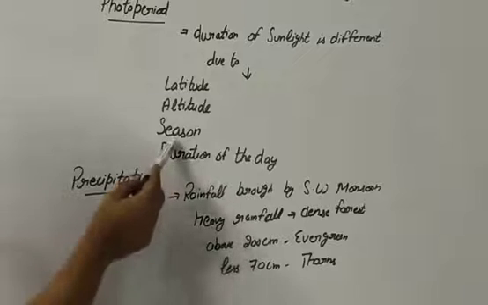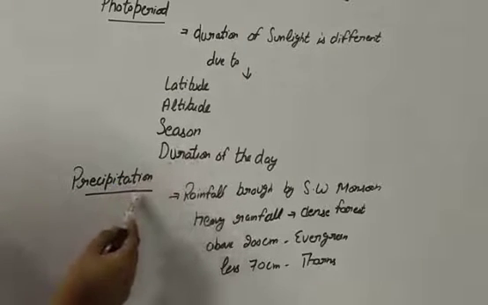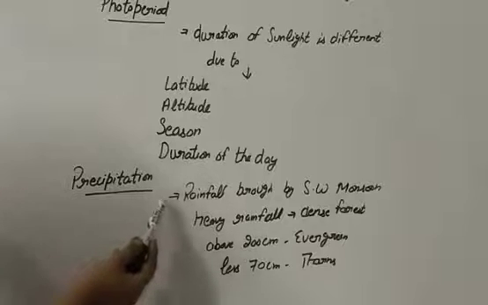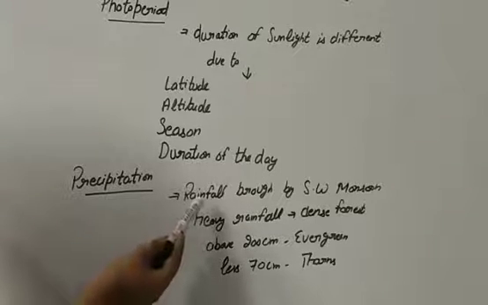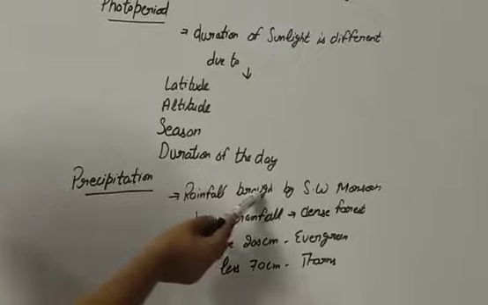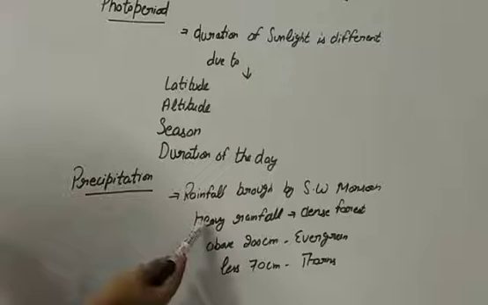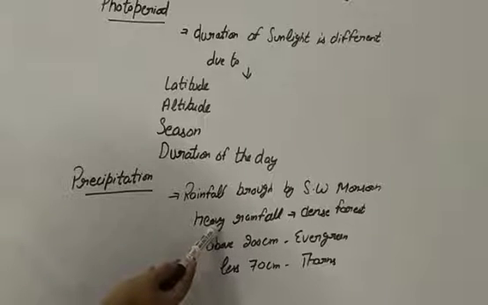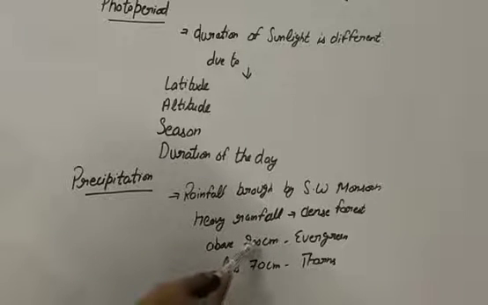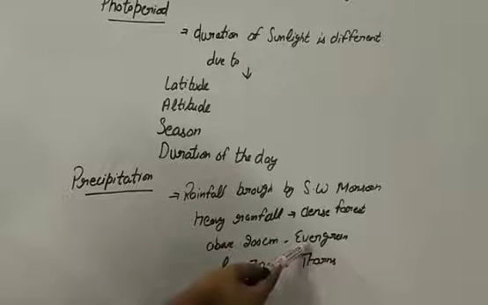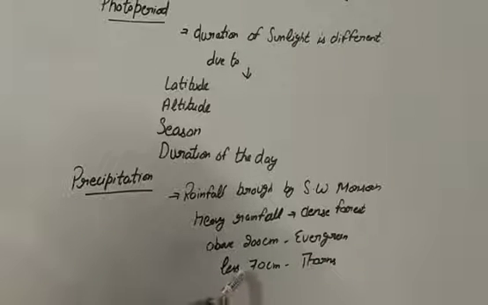Like photoperiod, meaning sunlight, the precipitation also affects the vegetation. In India the entire rainfall is brought by the advancing southwest monsoons and the retreating northeast monsoons. The areas which receive the highest rainfall have more dense vegetation compared to areas of less rainfall. Areas which receive more than 200 centimeters of rainfall have evergreen forest, and the areas where the rainfall is less than 70 centimeters have thorn forest and scrubs.